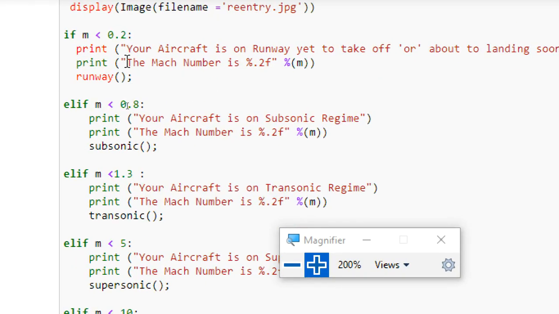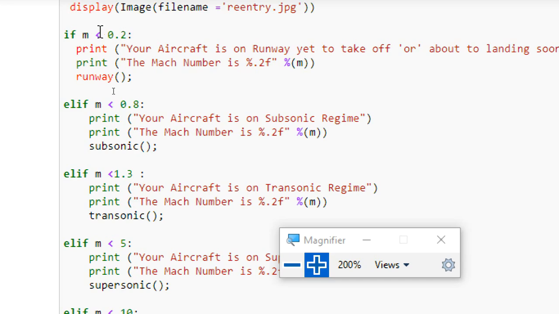If I'm going to use the command if m is less than 0.2 and this colon, this is the format for writing an if statement. If you are writing an if statement, you should write if, then the variable m, this is a condition, m is less than 0.2, and this colon should be there.